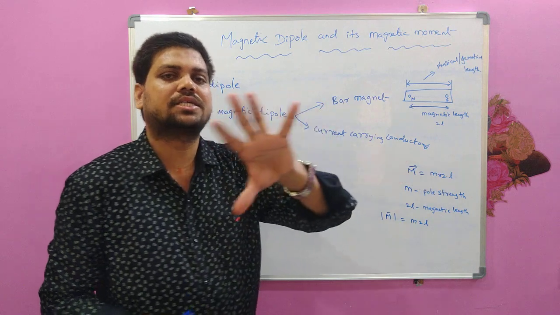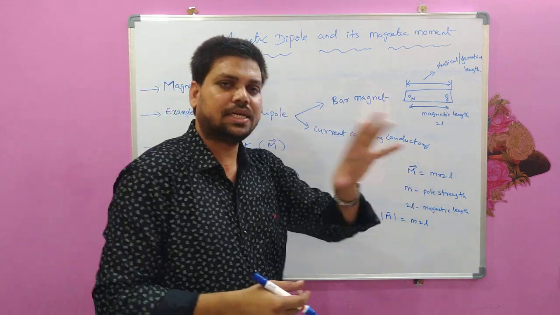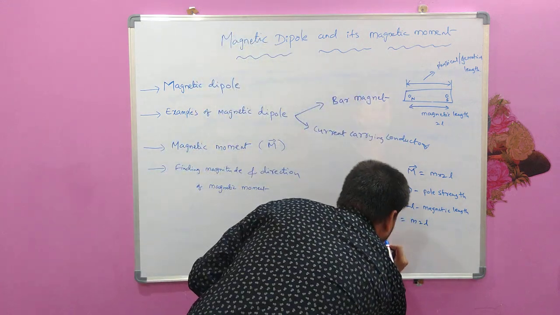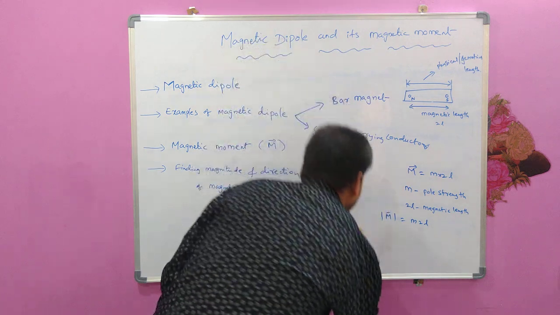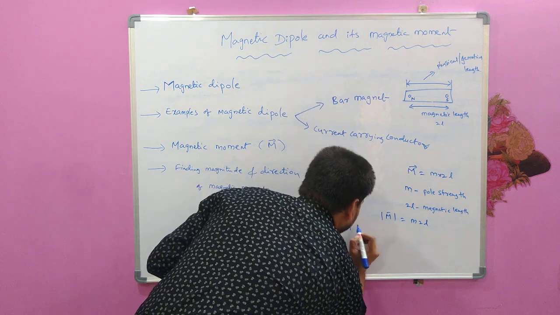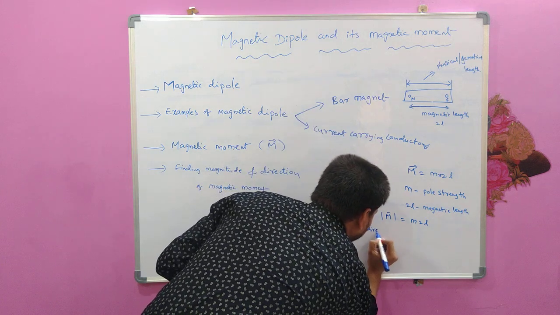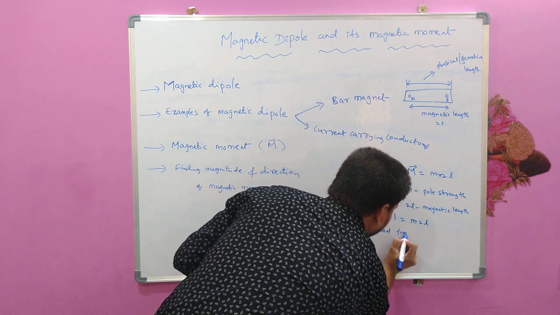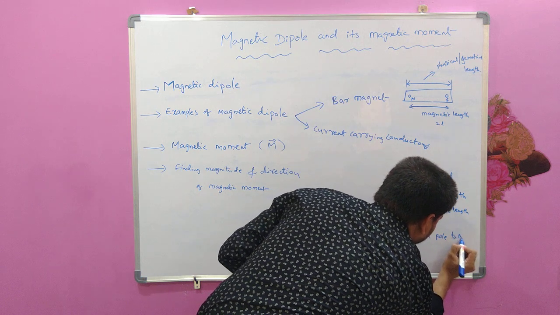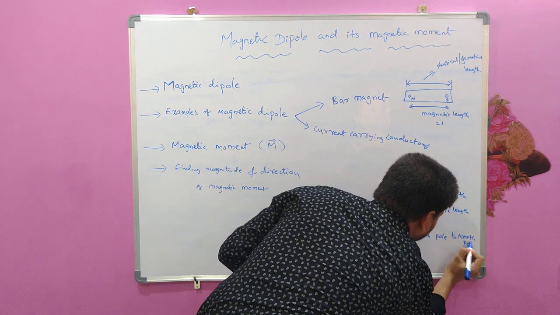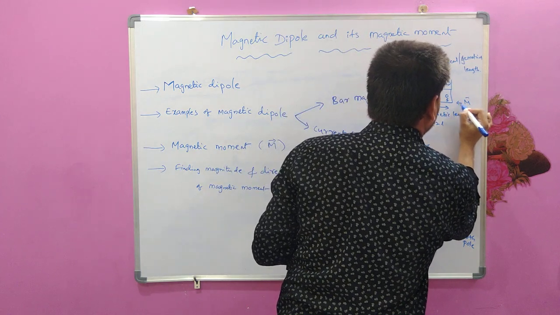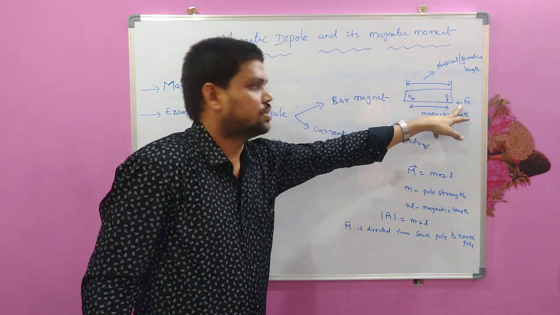Remember, pole strength is a scalar quantity, and magnetic moment is a vector quantity. And what is the direction of magnetic moment? Magnetic moment is always directed from south pole to north pole. The magnetic moment direction is always from south pole to north pole, which means the magnetic moment in this case is always from south pole to north pole, as I have shown here.